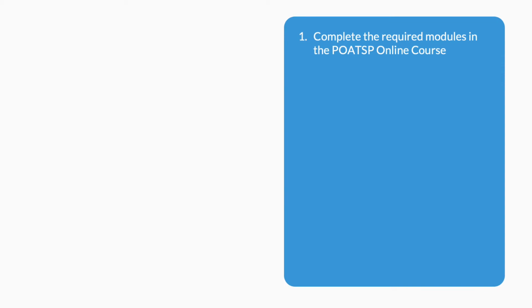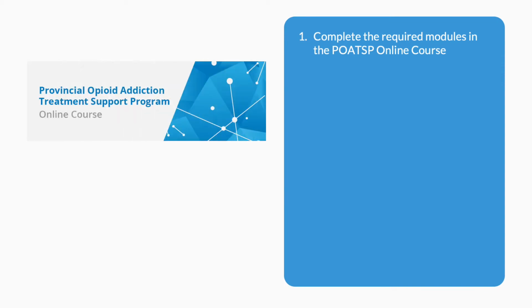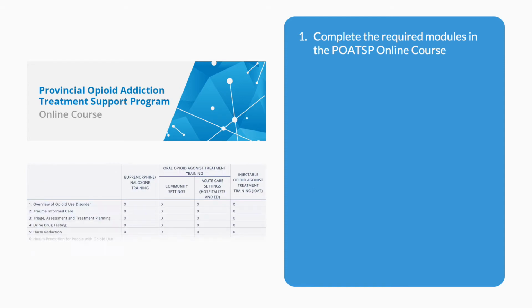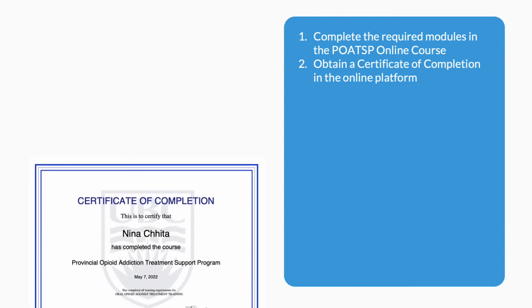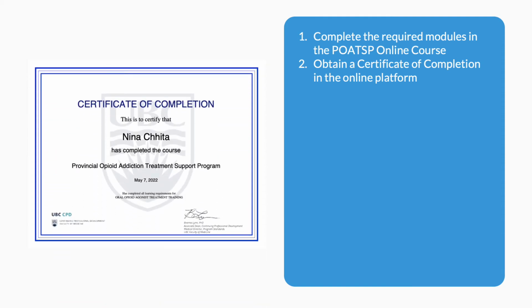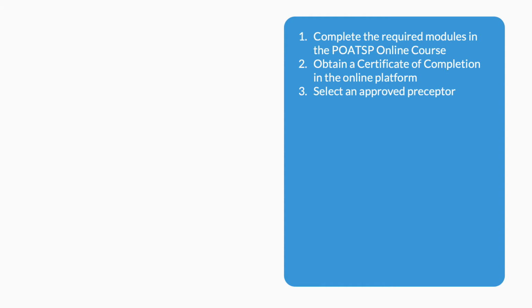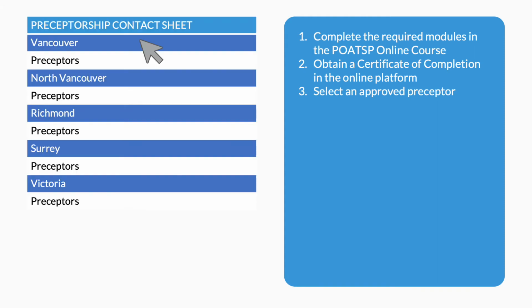Complete the required modules in the POAT online course. The required modules depend upon which course stream in the POAT online course you are completing. Obtain a certificate of completion in the POAT online course. Be sure to save this when you access it in the online course, as you will need it later on in the process.